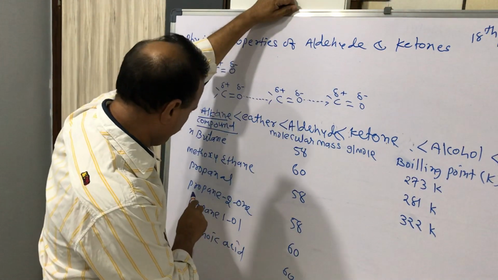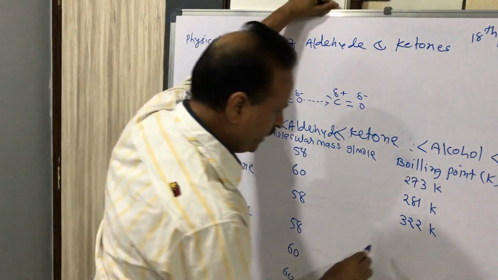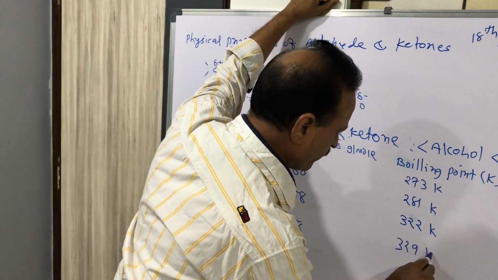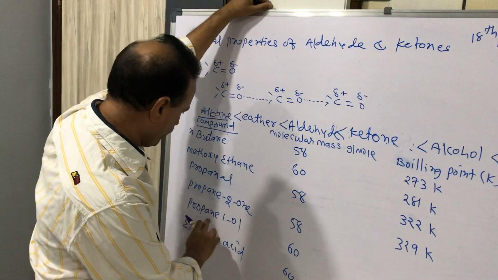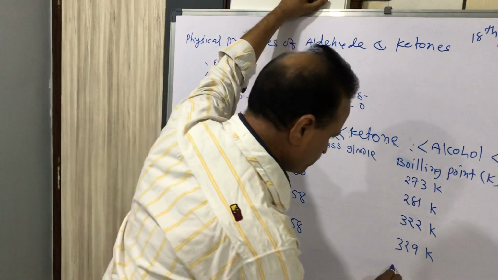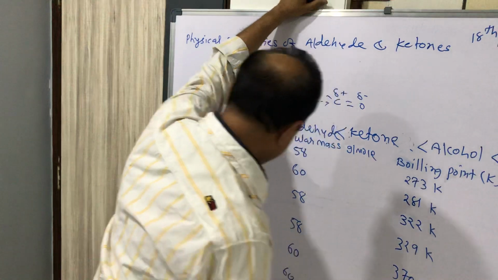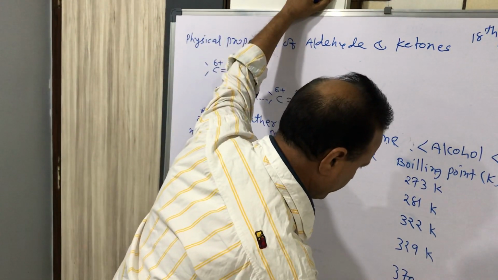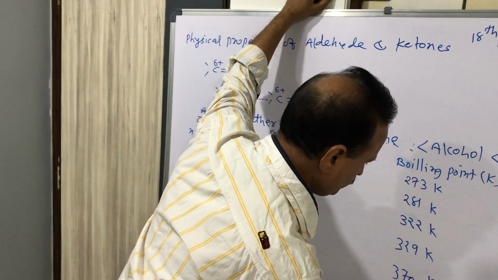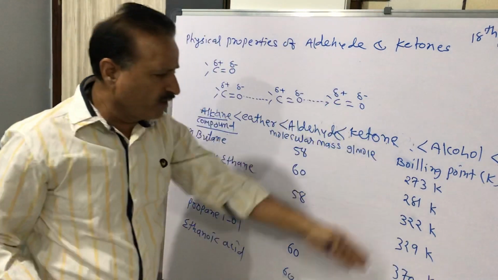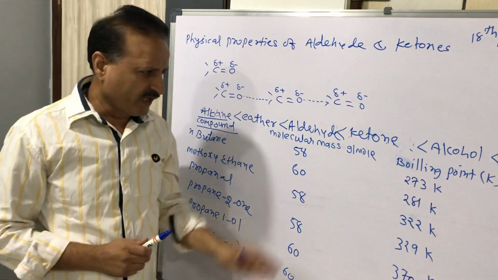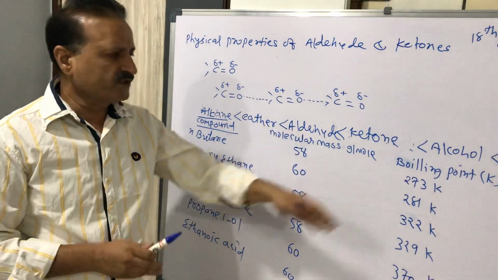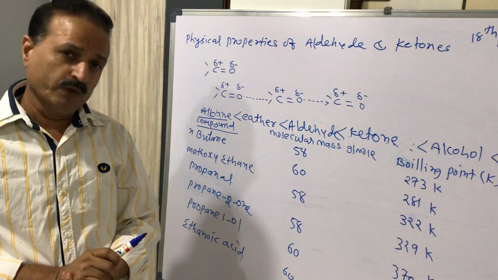The boiling point of propan-2-one is 329 Kelvin. The boiling point of propan-1-ol is 370 Kelvin. And the boiling point of ethanoic acid is 391 Kelvin. So you have to remember all these values. There is no method to remember them, but you must remember all of them.